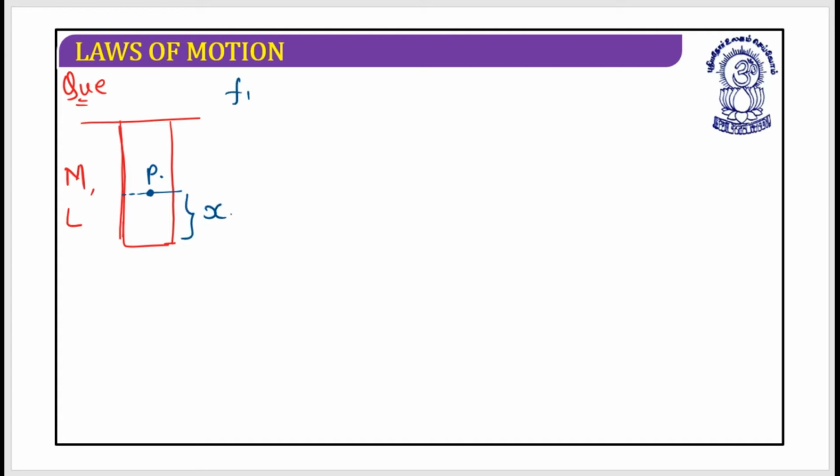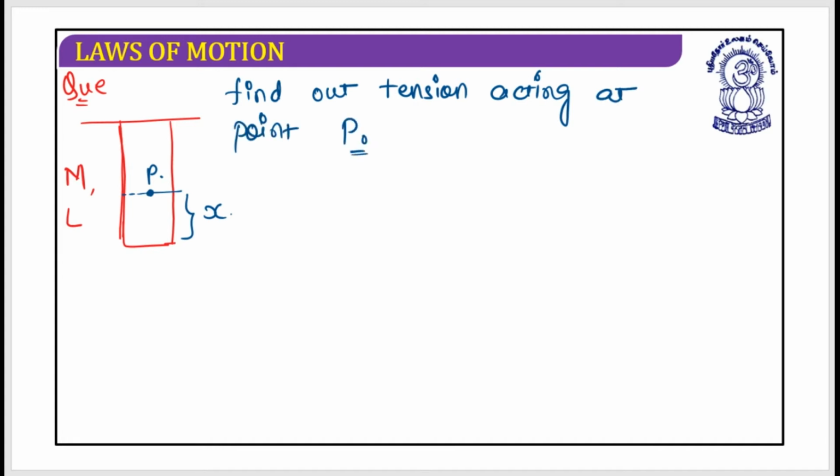So the question says find out the tension acting at point P.